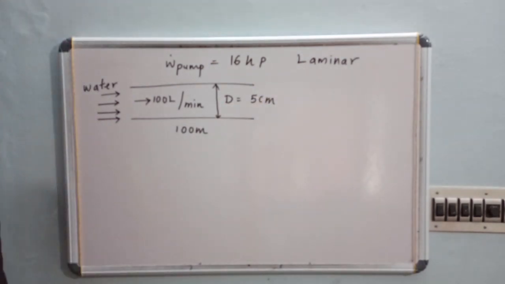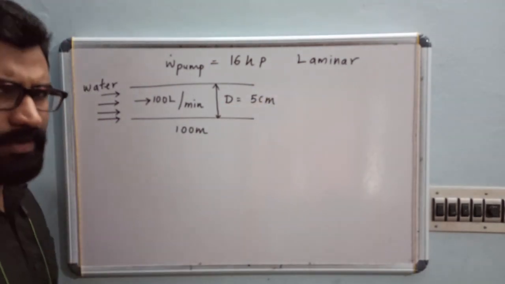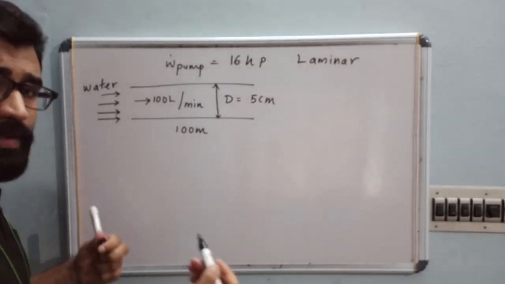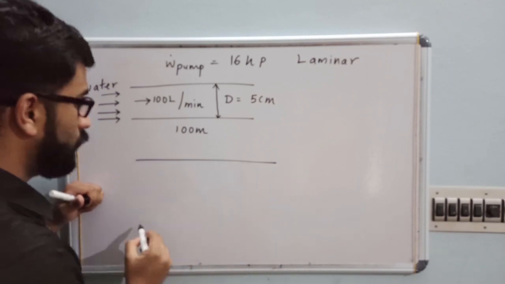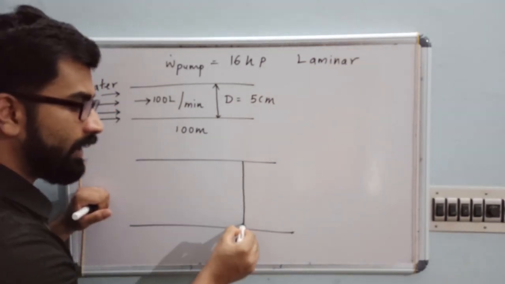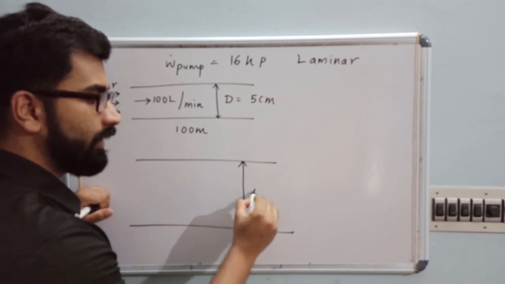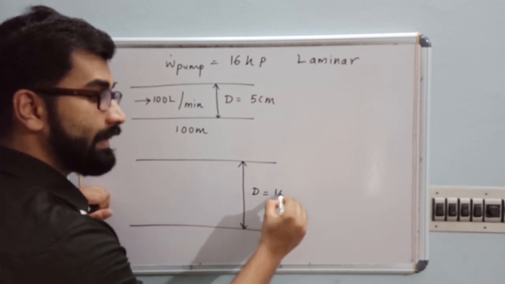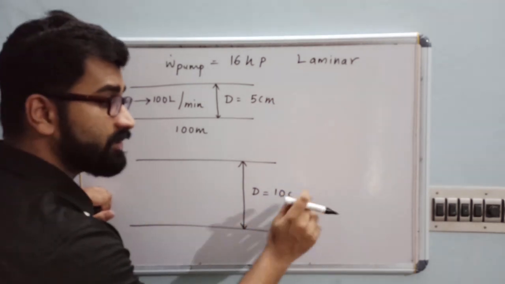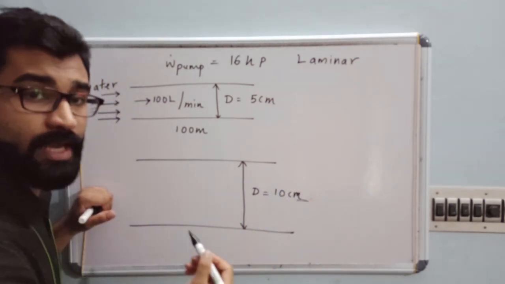Now the question to you in GATE, so you have seen the previous question. This was a previous year GATE question, and their question is very simple. They are going to double the diameter of the pipe. Initially your diameter of the pipe was 5 centimeter. Now the diameter of the pipe is 10 centimeter. They are not changing anything else. They have just changed the diameter of the pipe.